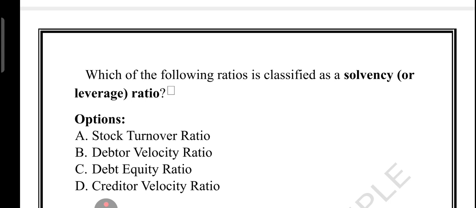What about creditor velocity ratio? It measures how quickly the company pays its suppliers, its creditors. If the company pays creditors in 45 days, the creditor velocity is 45 days. Again, this is related to daily operations, not solvency.